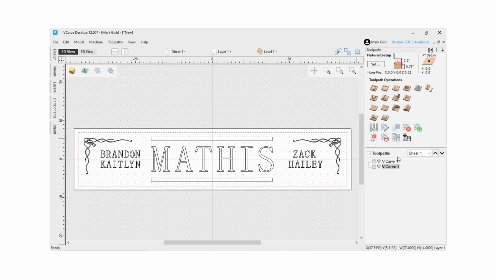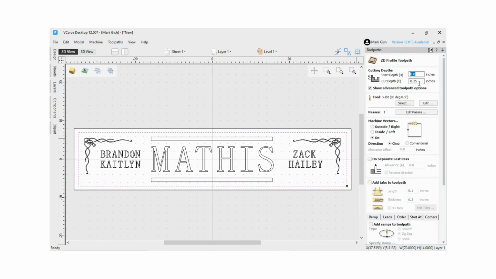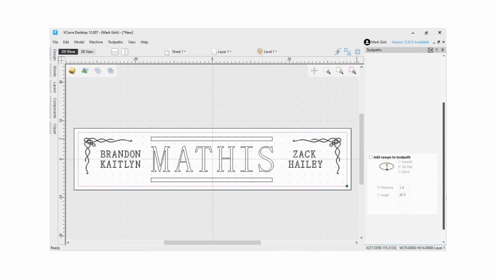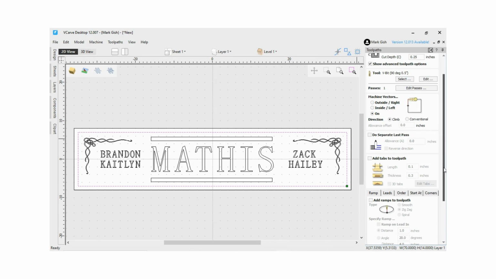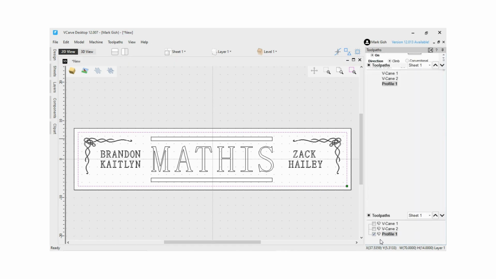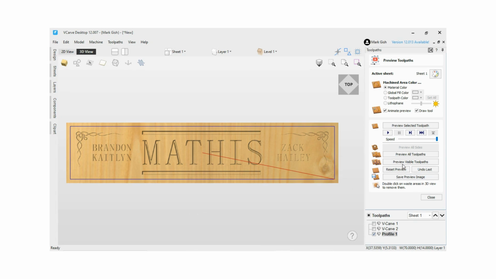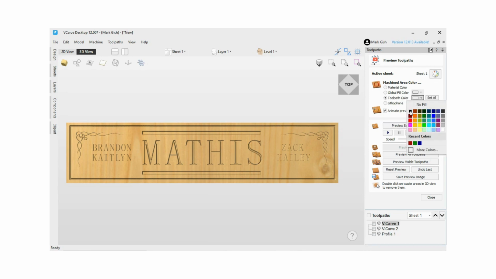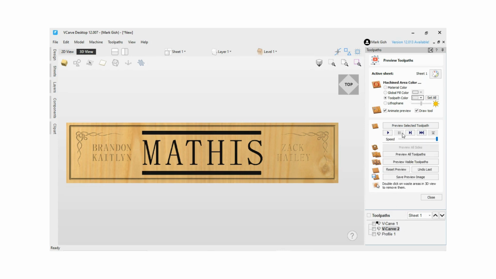Now we will do the same thing for the outline, but we will do a profiled toolpath and just set the depth. Pick where you want the bit to cut. On the outside of the line. On the inside of the line. Or on the line. Here we can add color so we can see what it will look like when we are done.